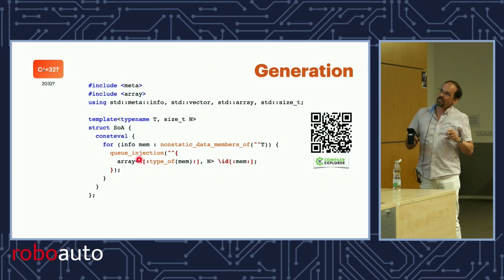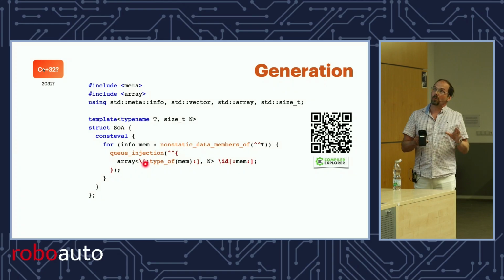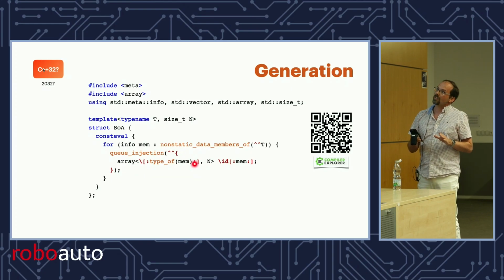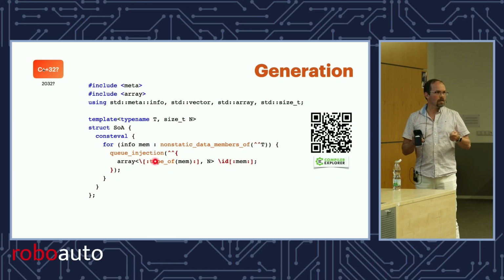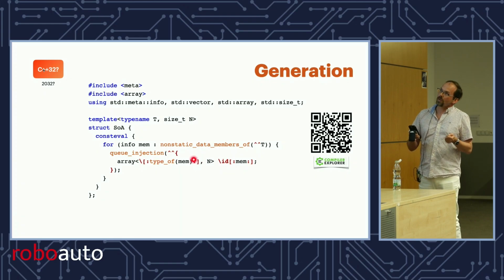So I have this backslash that says, okay, stop ignoring the meaning. I want you to briefly look at the meaning. And so it's going to parse this and say, oh, wait, type of mem, I know what the members of T are, I know what the current member is. I'll replace this whole thing by the splice of the actual type. And then once I'm done with the end of bracket, I'm back in just eating tokens, so comma,